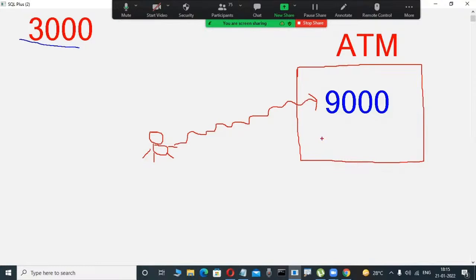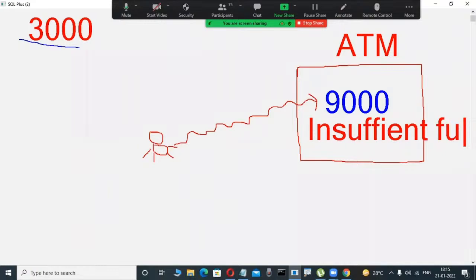In this case, it will give a message. You are observing on your ATM machines, yes, some messages are displayed. Suppose "insufficient funds" is a message, right? Why? Because here your balance is low, 3,000, but you are trying to withdraw more than 3,000, that is 9,000, 8,000, 7,000 like that. How is it possible? In that case only, the "insufficient funds" message will be displayed. But how is it possible that the ATM center knows this?